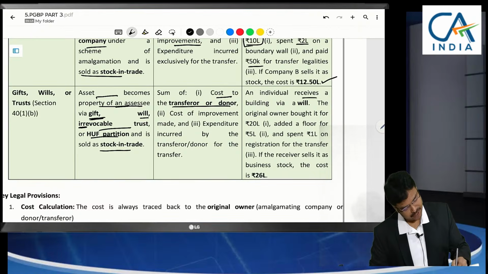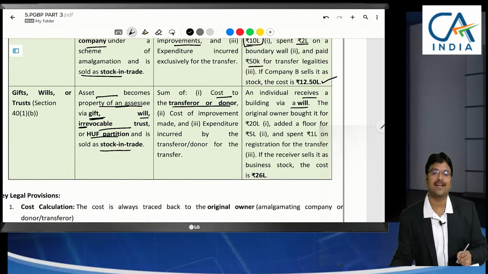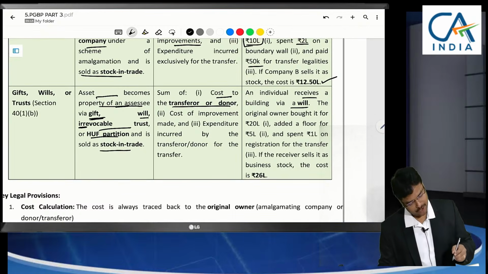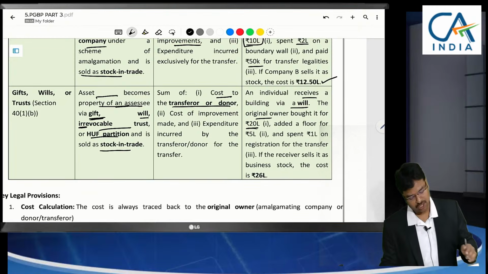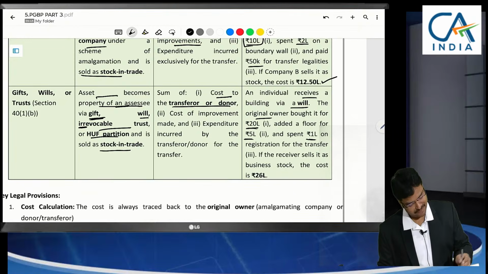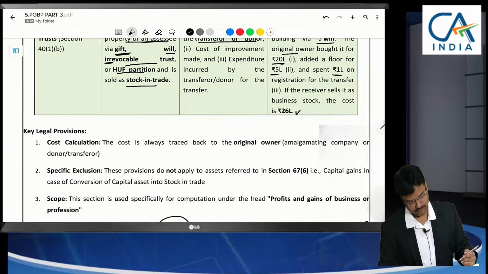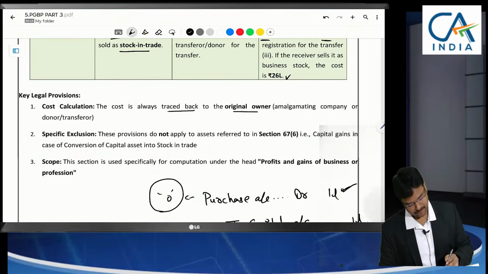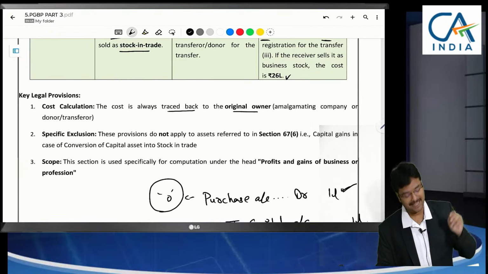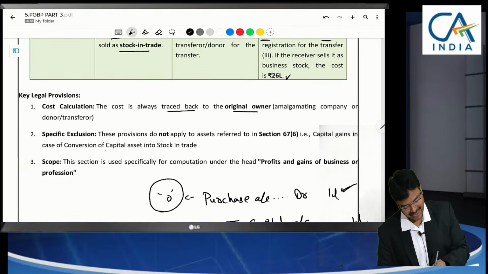An individual receives a building via will. By will we have got this building. That building's cost to the original owner was 20 lakhs. Now that building is our stock in trade. We are in the real estate business. So the 20 lakhs, 5 lakhs and 1 lakh will be added. 26 lakhs is our cost. So cost is always traced back to the original owner, and this section does not apply in a case where a capital asset is converted into stock in trade.